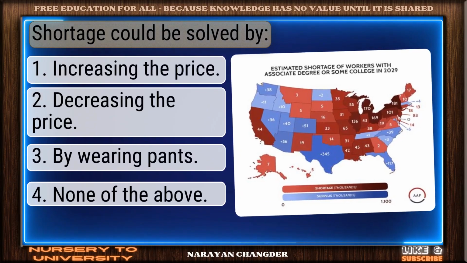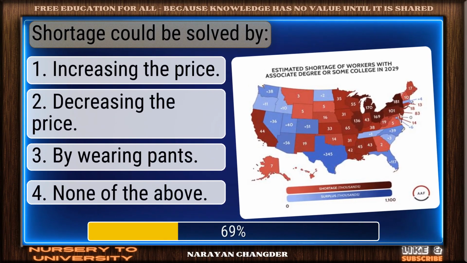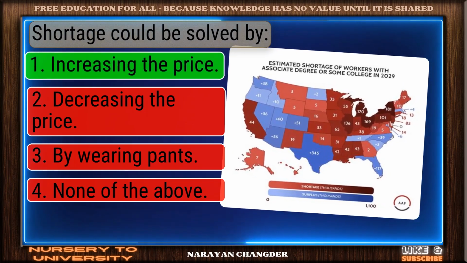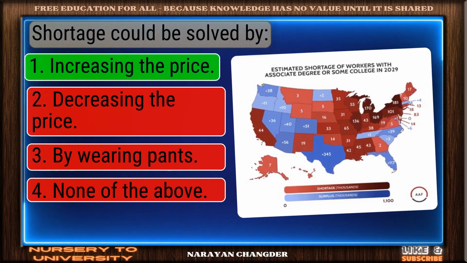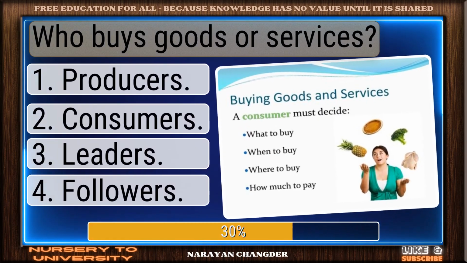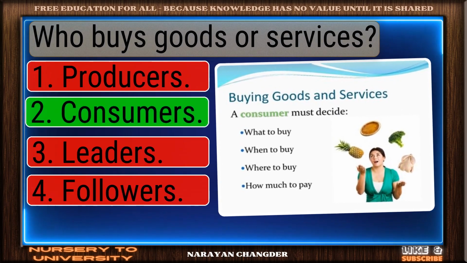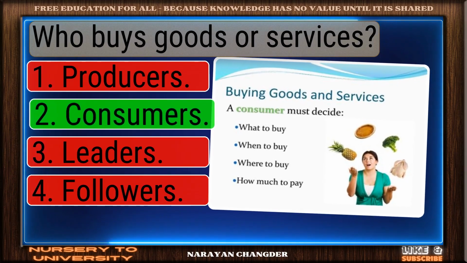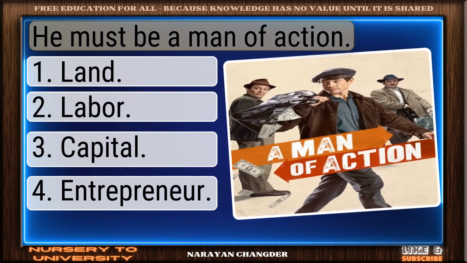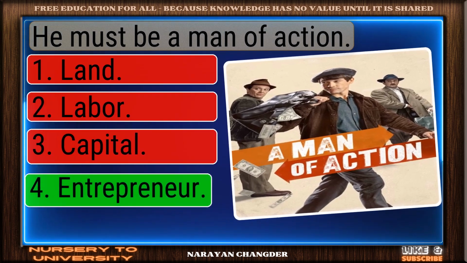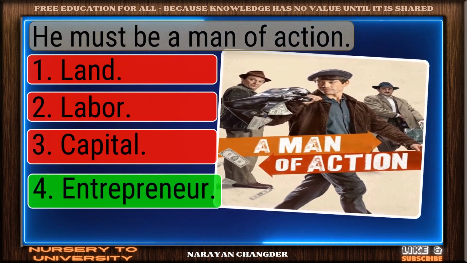Shortage could be solved by. You're right. Increasing the price is the correct answer. Who buys goods or services? Nice selection. Consumers is the correct and valid answer. He must be a man of action. Great job. Entrepreneur is the accurate answer.